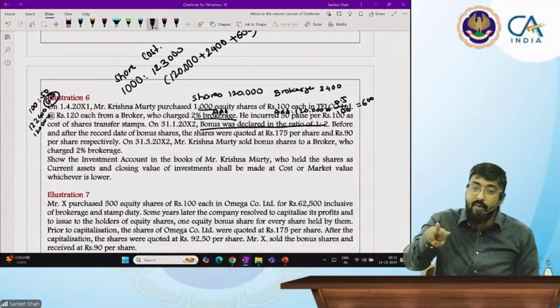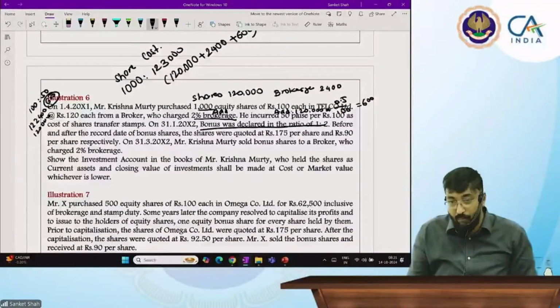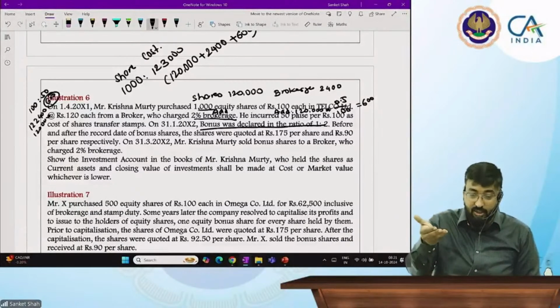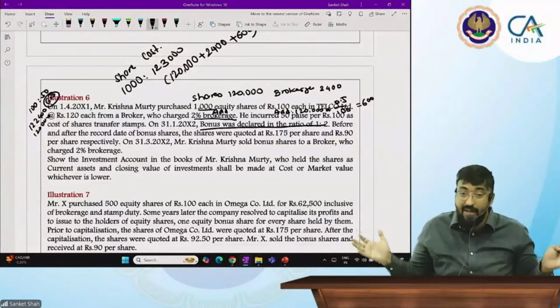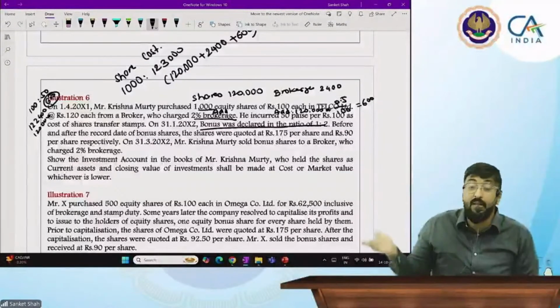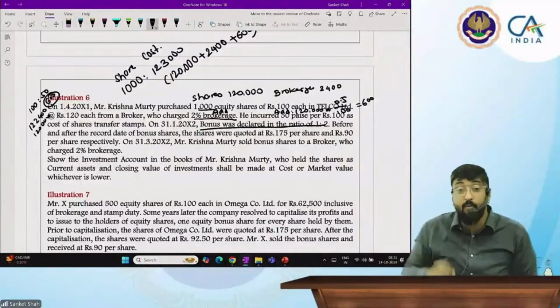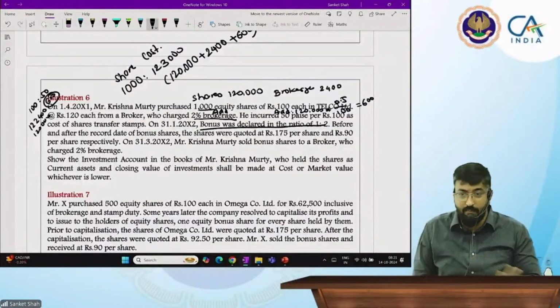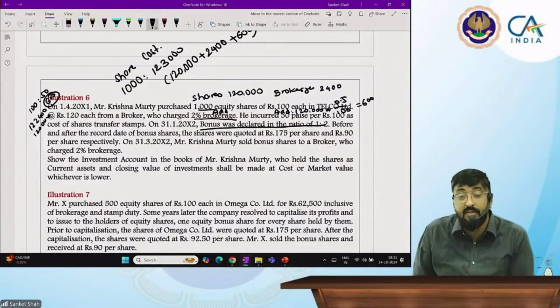If you go by dividend, the company will have a cash problem, because the company is paying cash. And if they want to expand their business, it's better to distribute profit not in the form of cash, but in the form of bonus shares. And therefore, bonus shares are issued. Very simple. Now, how many bonus shares are they issuing?